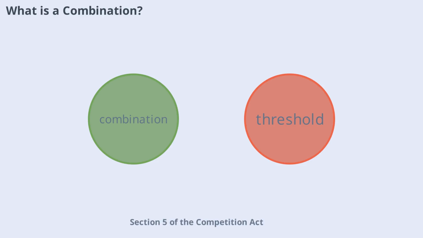Section 5 of the Competition Act identifies 3 categories of transactions that, if they exceed prescribed thresholds, require CCI notification and approval. These include acquisition of control, shares, voting rights, or assets; acquisition of control over an enterprise with existing control in a similar business; and mergers or amalgamations. Only one threshold needs to be satisfied for a transaction to qualify as a notifiable combination. This ensures that significant transactions impacting competition are reviewed, maintaining market fairness and transparency.